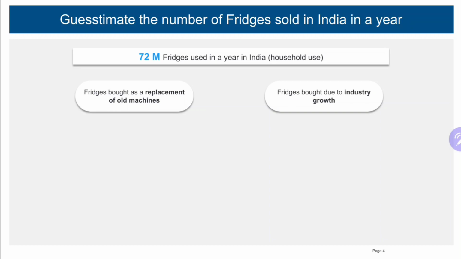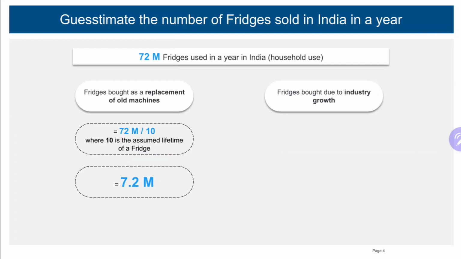Now to find the number of fridges bought because of the replacement of old ones, I have to first know the lifetime of a fridge. So I'm considering 10 years as the lifetime of a single fridge. So to find the number of fridges bought as a replacement of old machines, I have to divide 72 million by 10, which will give me 7.2 million.